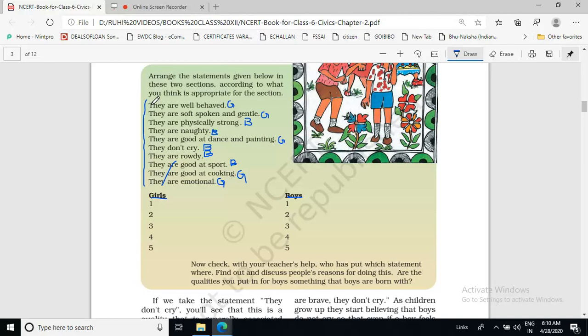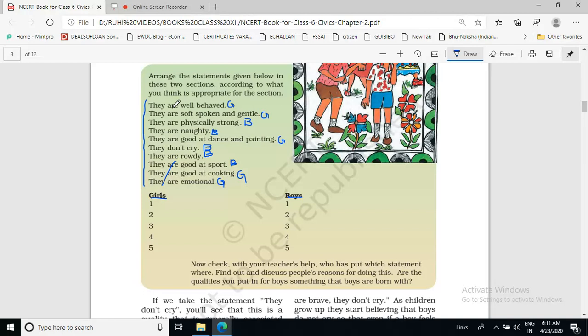Actually, society expects boys and girls to behave according to its expectations. It is expected from a girl that she should be well behaved. It is expected that she should be soft spoken.